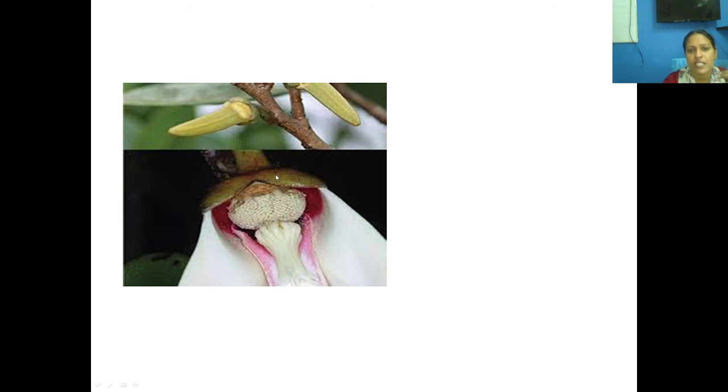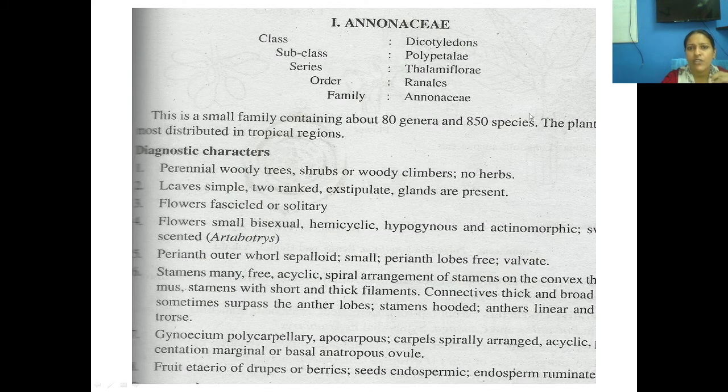Okay, you could see this is a calyx and this is the corolla petals, and here you could see this green portion. In the green portion you could see our numerous stamens. See the numerous stamens. This is the stigmatic surface, very short stigmatic surface. This is our gynoecium. Okay, this is a superior ovary. Superior ovary means hypogynous.